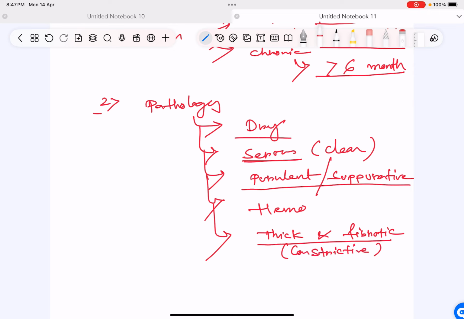Okay, so dry pericarditis, serous, purulent, hemorrhagic, depending on the fluid. Clear fluid, serous; pus, purulent; blood, hemorrhagic. And if it is a long-term pericarditis which is causing thickening and fibrosis of the pericardium, it is known as constrictive pericarditis. Most commonest type is dry pericarditis.